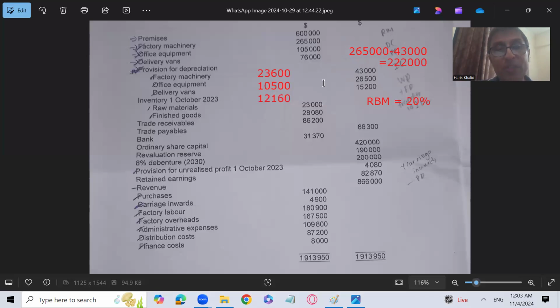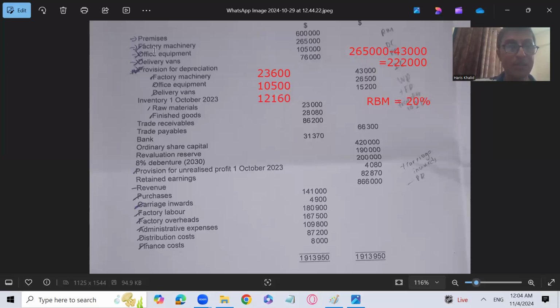So maybe we have purchased factory machinery of 14,000, and on that the depreciation is 1,400. And that's why 22,200 plus 1,400 becomes 23,600. So we assume that we have purchased factory machinery of 14,000. And that's why the depreciation on factory machinery is 23,600 rather than 22,200 if we charge depreciation through the reducing balance method at the rate of 10%, right?